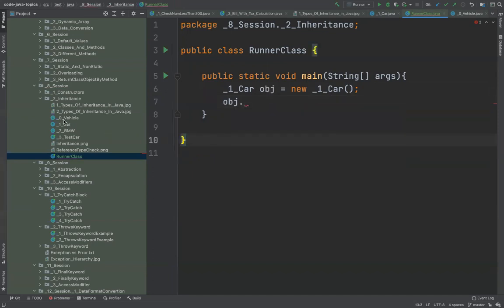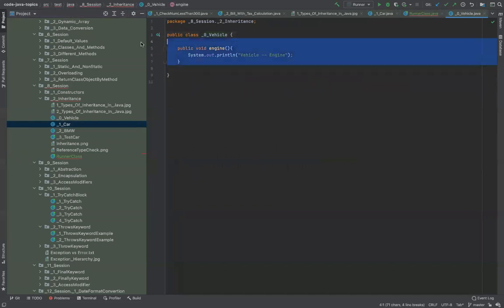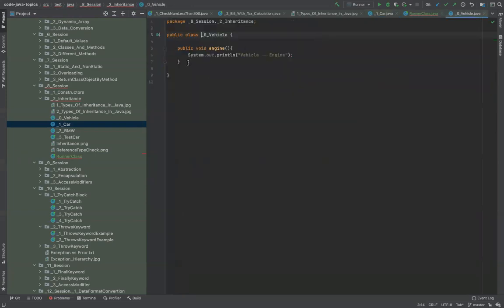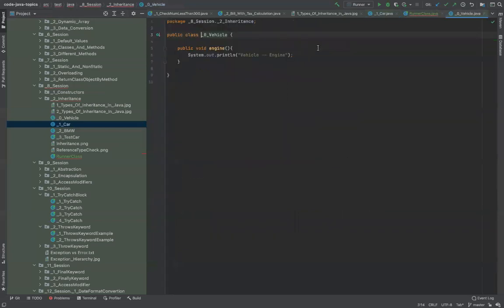So the idea is very simple. If I am extending a class, that means all the behaviors which are present here and which are not private will be inherited to the child class. So in this case, this is a child class and this becomes a parent class. It is something as if this method has been copied from here and pasted here. It works something like that, because when you go and create the object of this, you can see this method, but this method is not present here. Rather, this method is present inside the parent class here.